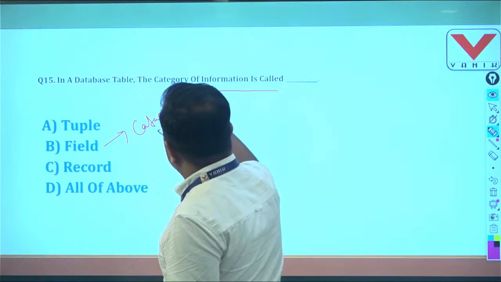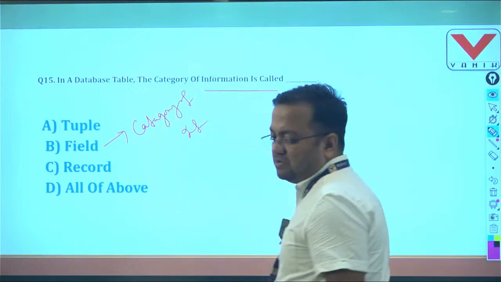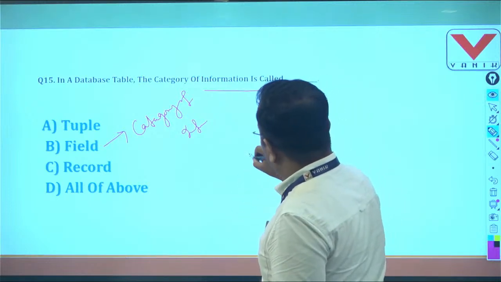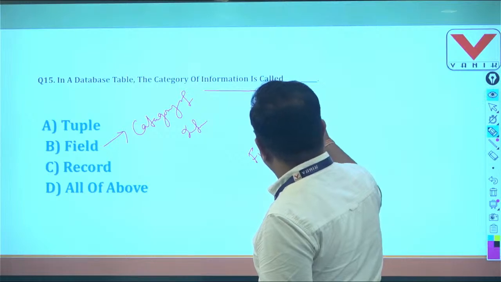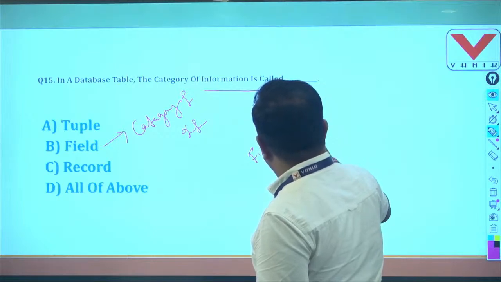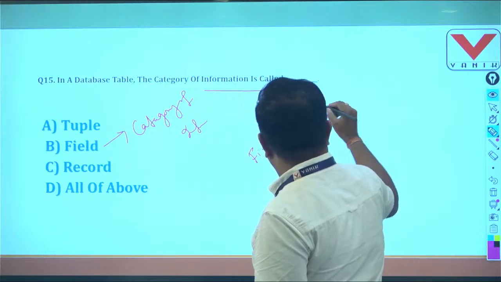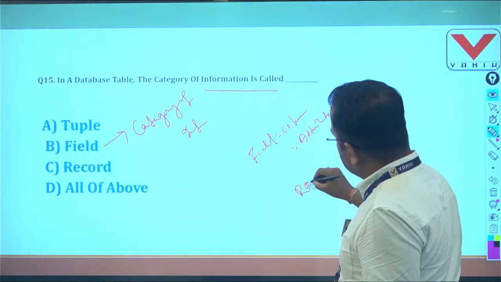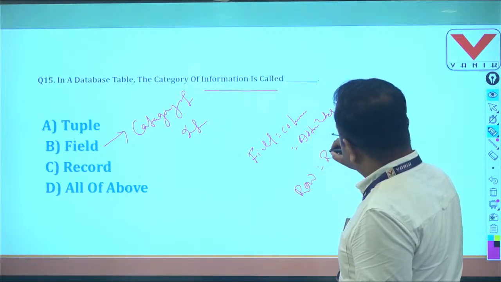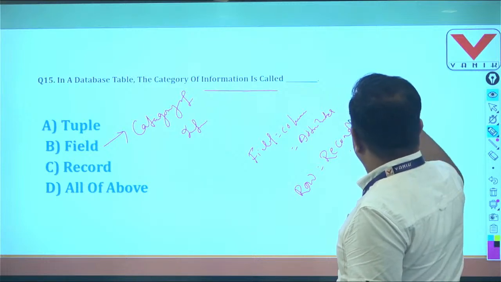Remember that in a database field is nothing but column, nothing but attribute, and row is nothing but record, nothing but tuple.